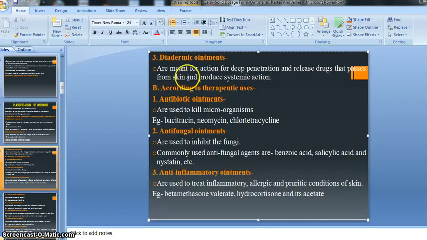So our third kind of ointment, the diadermic ointment, is meant for deep penetration and releases the drug so that it passes through the skin and produces a systemic action. Systemic action means the diadermic ointment comes in contact with our blood circulation, because it has deep, strong absorption.